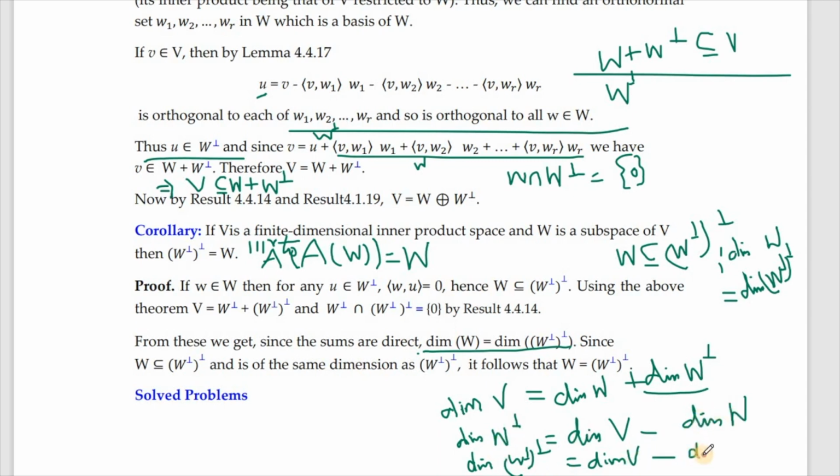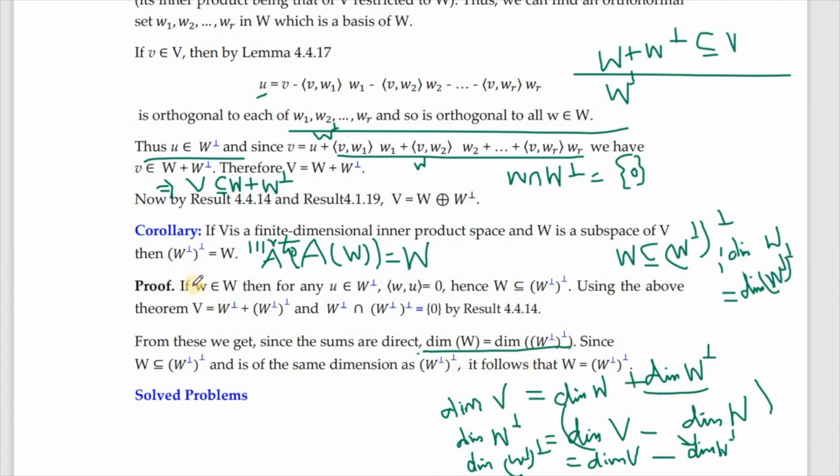So it will be dimension of W perpendicular. Now you can replace your dimension of W perpendicular by this. So when we replace this by this here, this dimension of V and dimension of V will get cancelled, giving minus of minus. So that is plus dimension of W. So we have got dimension of W to be equal to dimension of W perpendicular.